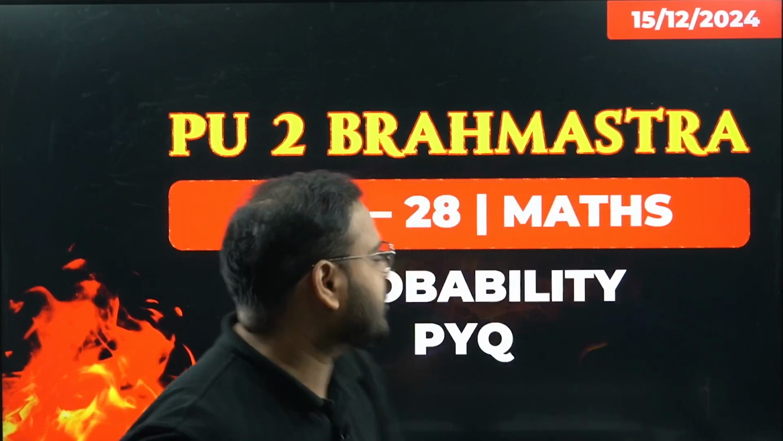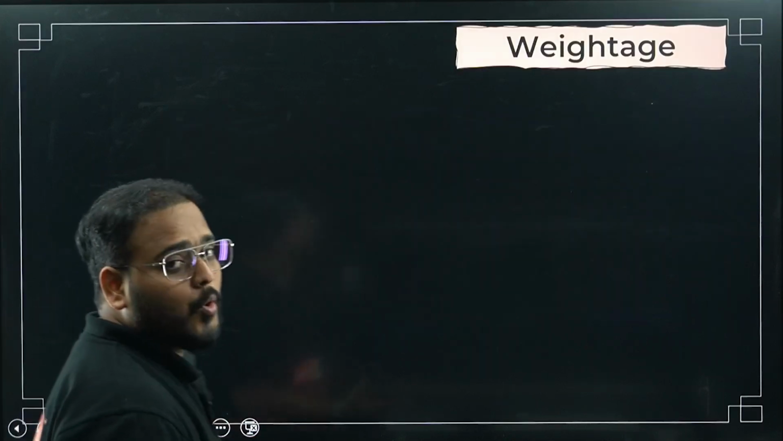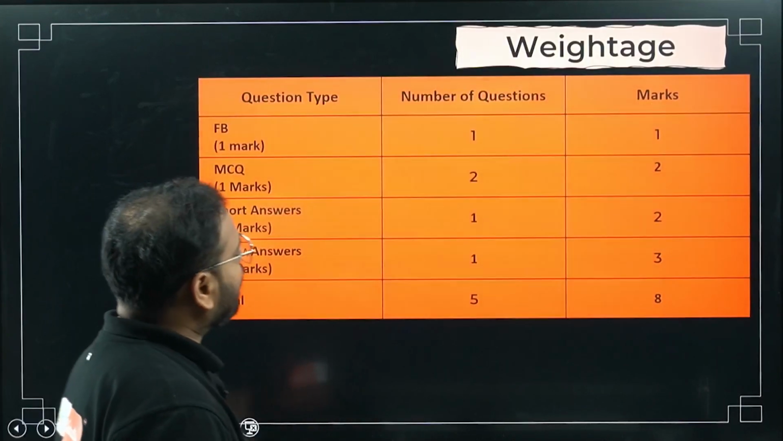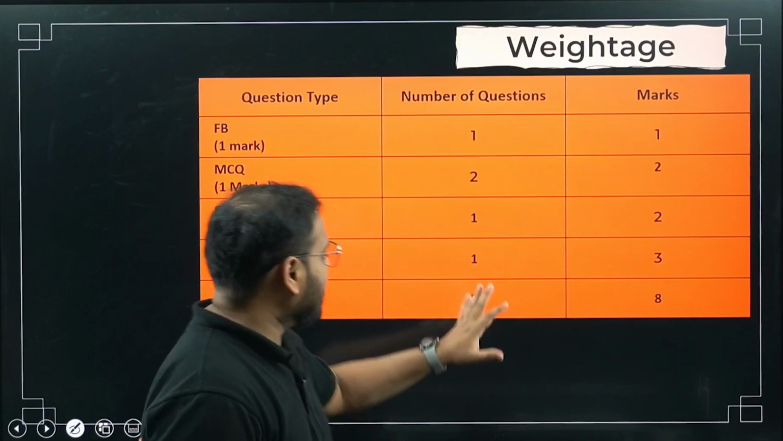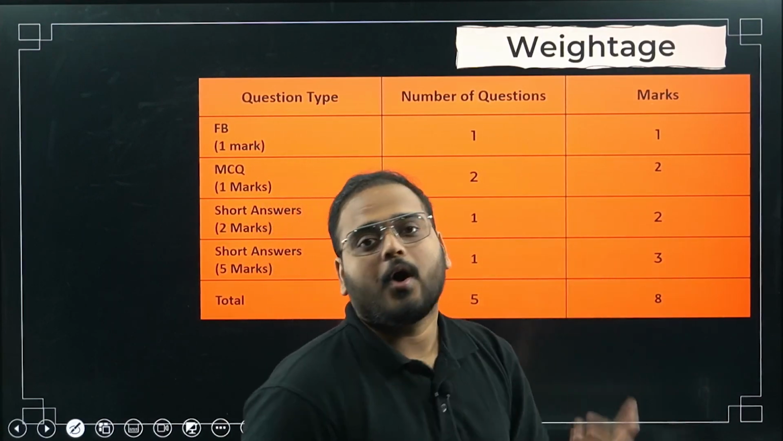Okay, so let's check the weightage first. Please check what is coming for you in the weightage according to your board. Okay, so have a look. A total of 5 questions can be asked. Marks total is 8. Again, this is including your options as well.